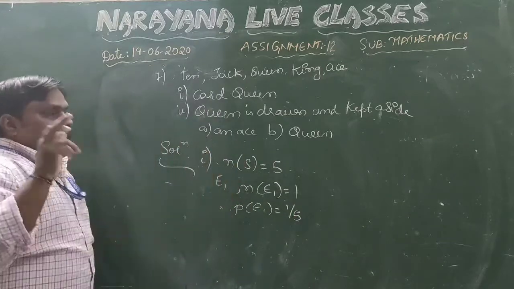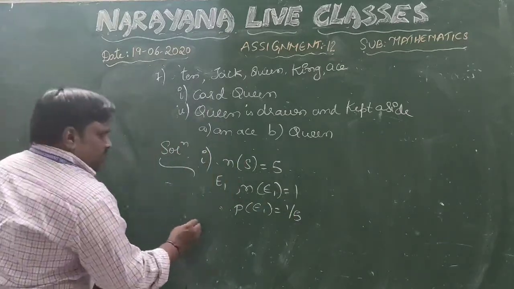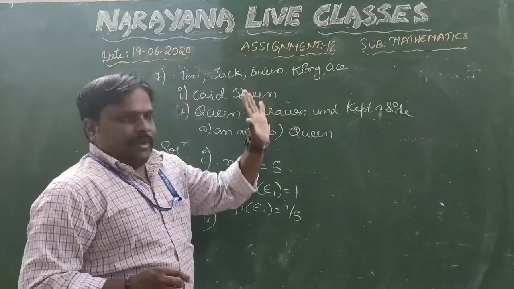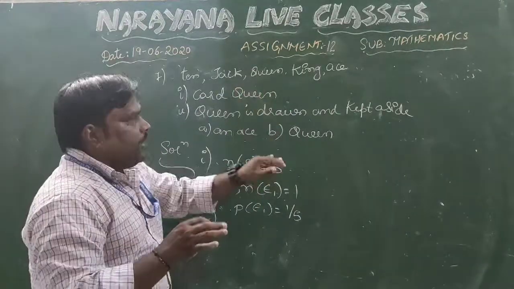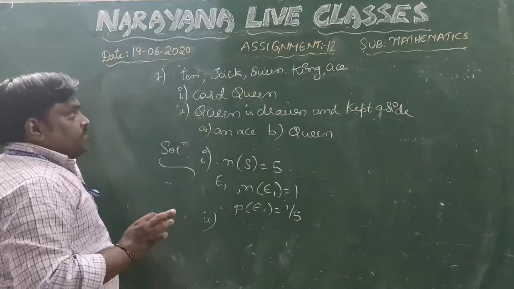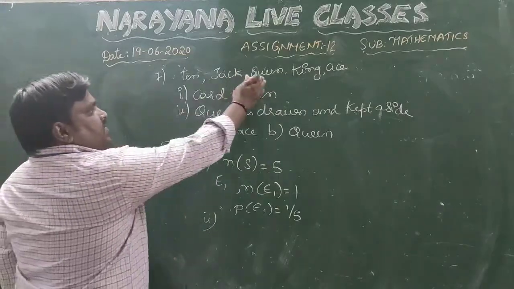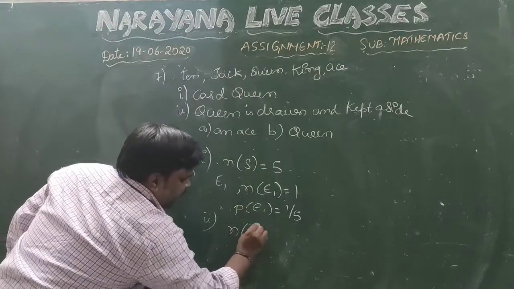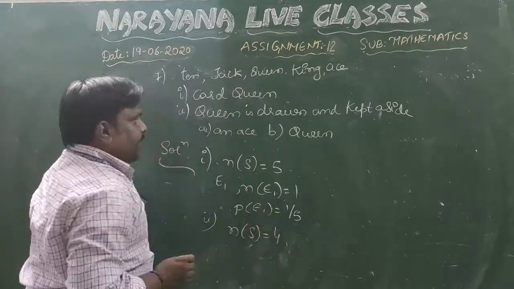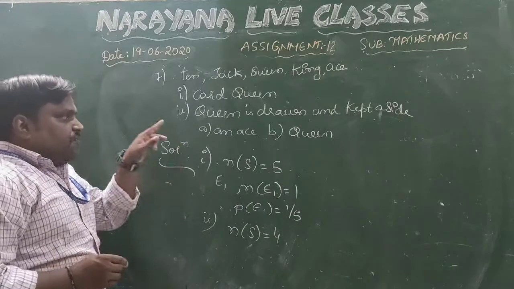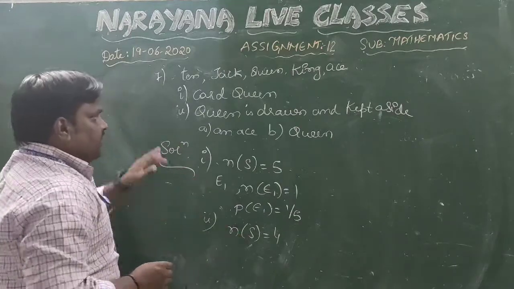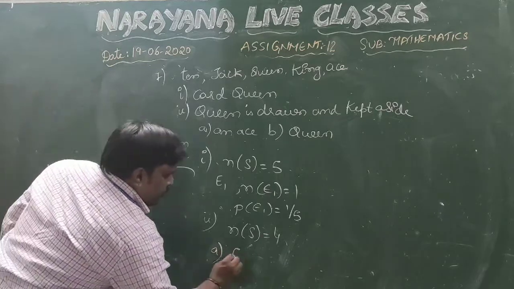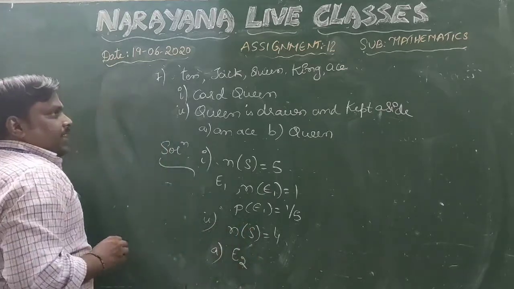Coming to the next question, it is an interesting one. The queen is drawn and kept aside. Since the queen is drawn and left aside, we are left with 4 options, so the sample space is now 4. Let E2 be the event of getting an ace.